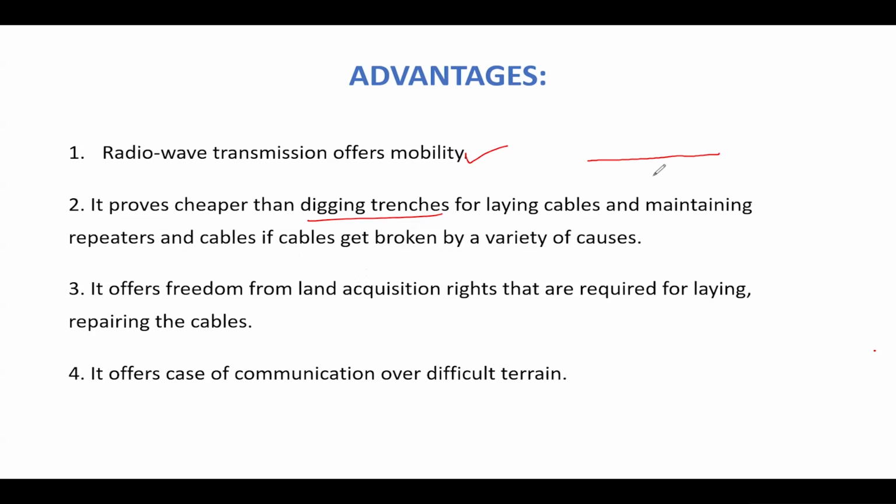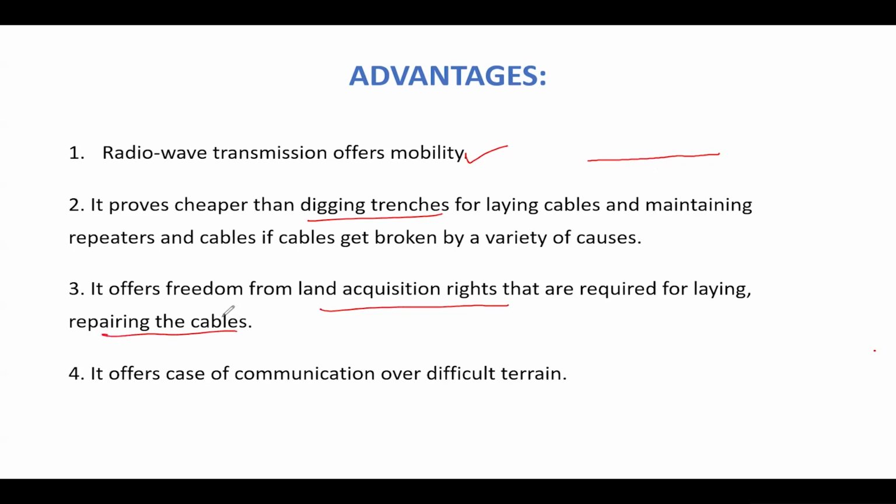And also there may be a possibility of signal interference and noises, and in the case of fiber optic, we had also learned that there is a possibility of breakage because those are very sensitive. Such kinds of problems will not arise when it comes to unguided media. It offers freedom from land acquisition rights that are required for laying and repairing the cables.